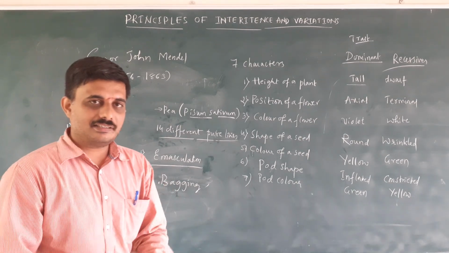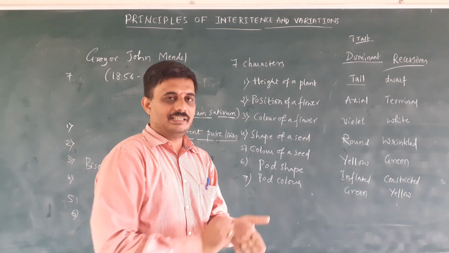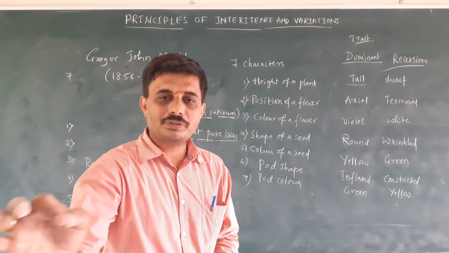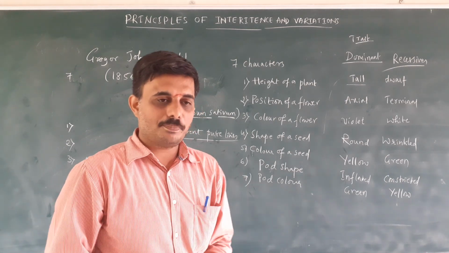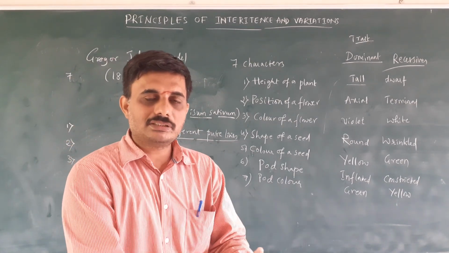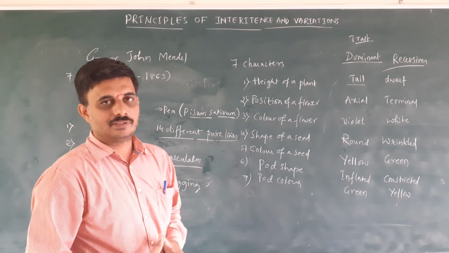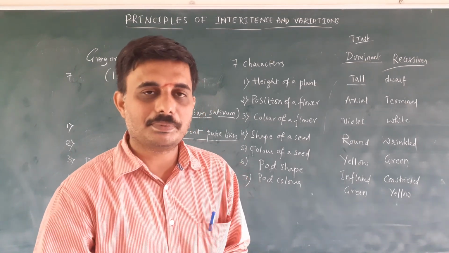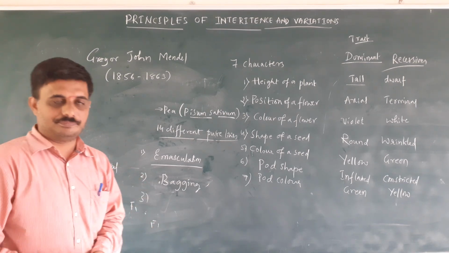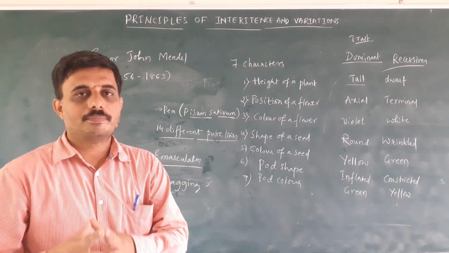He got the characteristics, and these characteristics were systematically written, with diagrams. He systematically counted the number of plants produced by this hybridization experiment, and for the first time statistical analysis and mathematical logic were applied to these experiments, and these papers were sent to the Brunn Natural History Journal. So this is the experimental setup of Mendel.